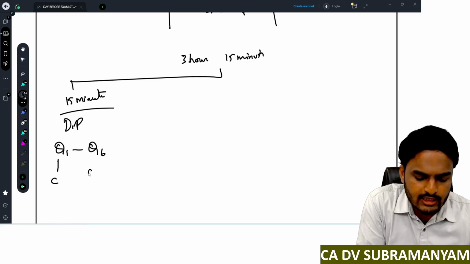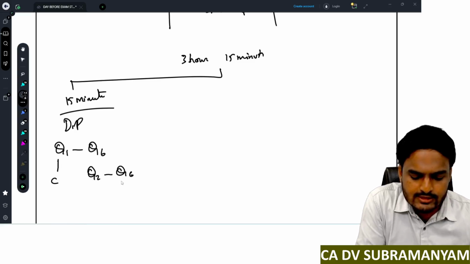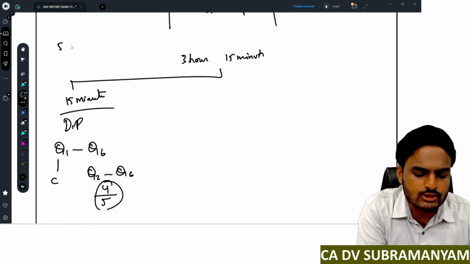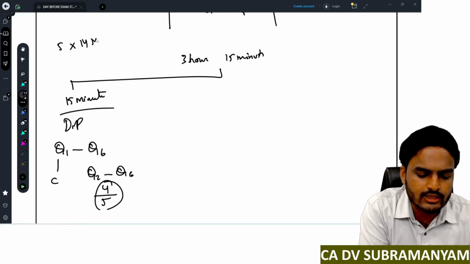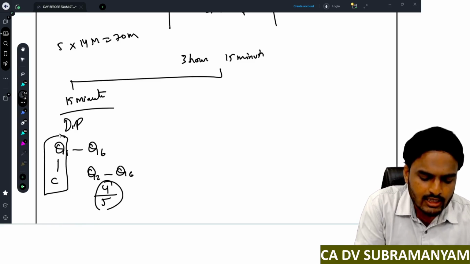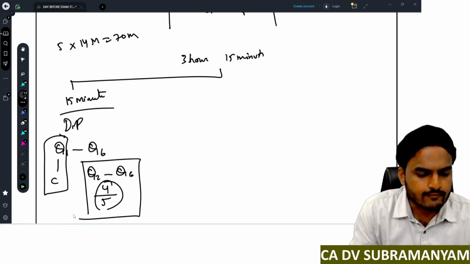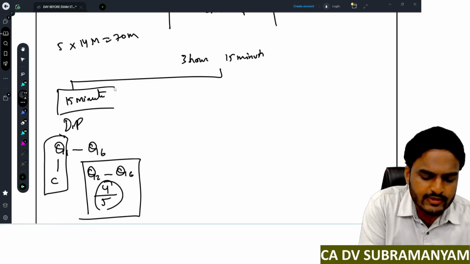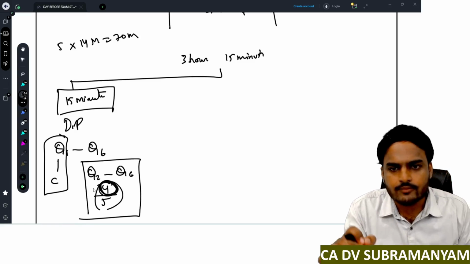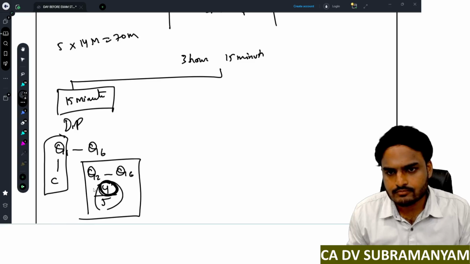Question 1 is compulsory, and from question 2 to question 6, you need to attempt 4 out of 5. So in total, 5 descriptive questions you need to attempt. Each question carries 14 marks. So question number 1 is compulsory, and of the remaining questions you need to attempt 4. During these 15 minutes, identify the questions which you can attempt confidently.